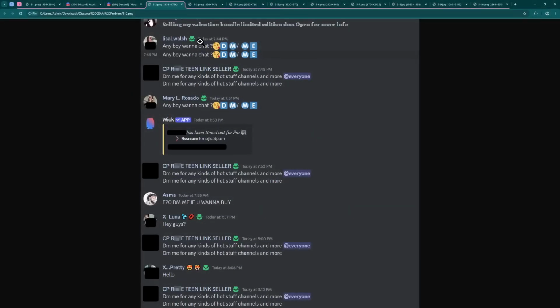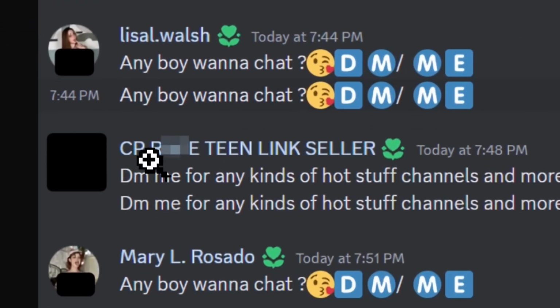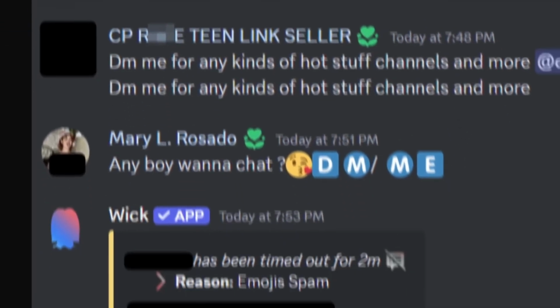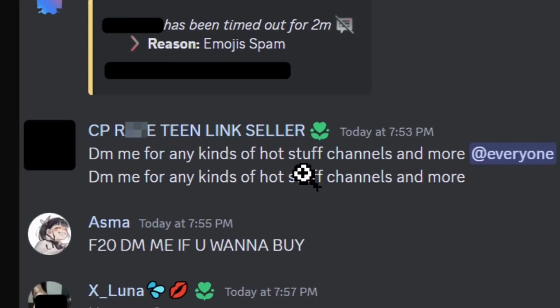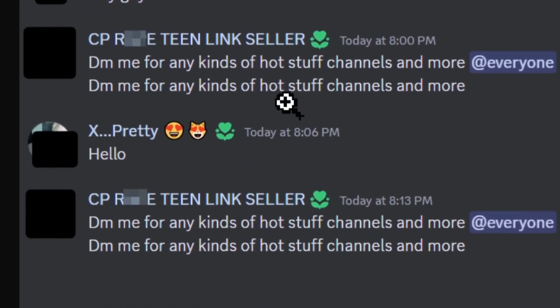When you join one of these Discord servers, you have chats that look like this. You have an obvious scam account saying, "any boy wanna chat." Then you have a CP Teen Link seller, and this account is just spamming "DM me for any kinds of hot stuff channels and more." And they're just spamming over and over again. And this is on an NSFW channel.